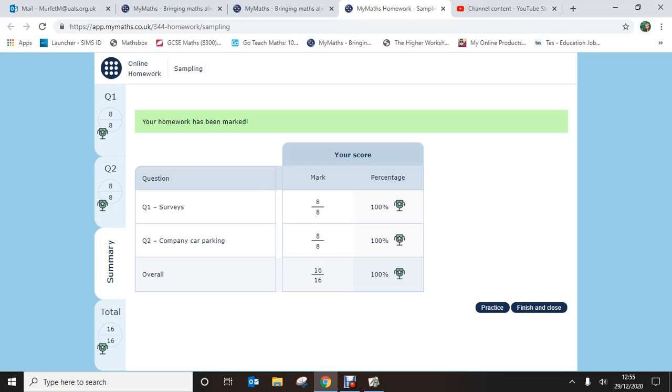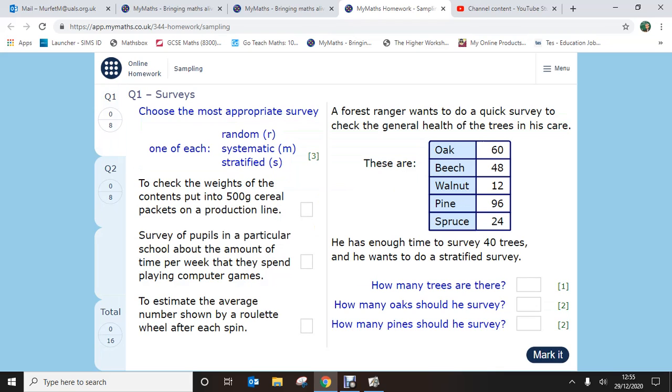Always click finish and close. If you finish and close, it locks your score in. Don't click practice. If you click practice, all that happens is it starts the questions again, and it won't record your score. You can see it's gone back to practice it again. It's exactly the same questions. The only difference here is it might be that your number of survey trees is different, so you'd have to divide that down in a different way. So always click finish and close, and that's your homework done.